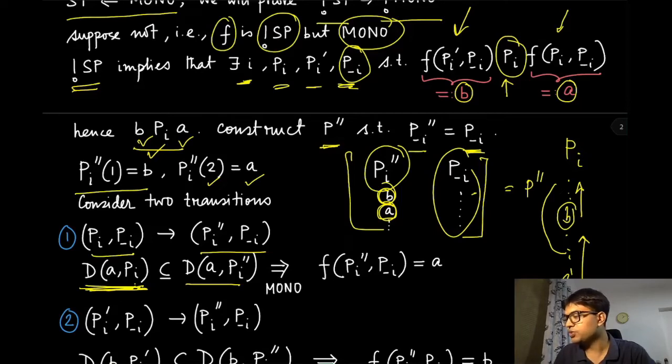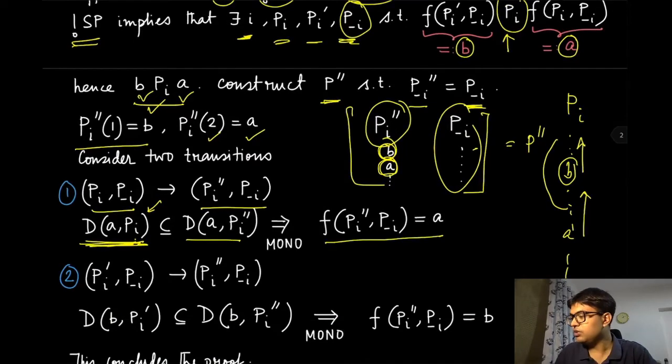Now, because we are also assuming that this is monotone, therefore in this new preference profile, the outcome should also be equal to A. In the previous preference profile, the outcome was A, so it should continue to be A.